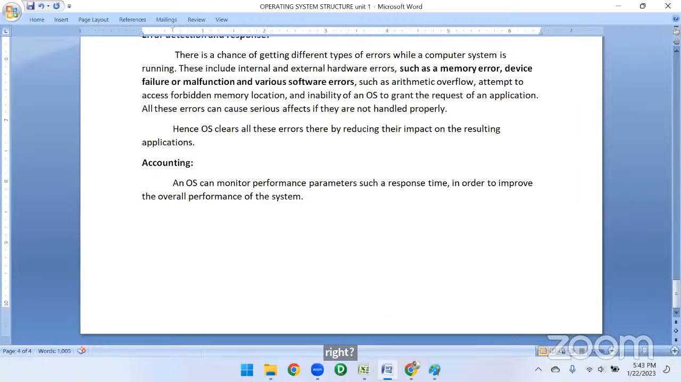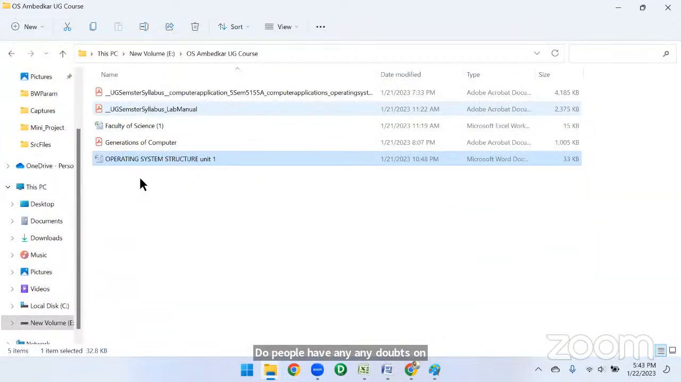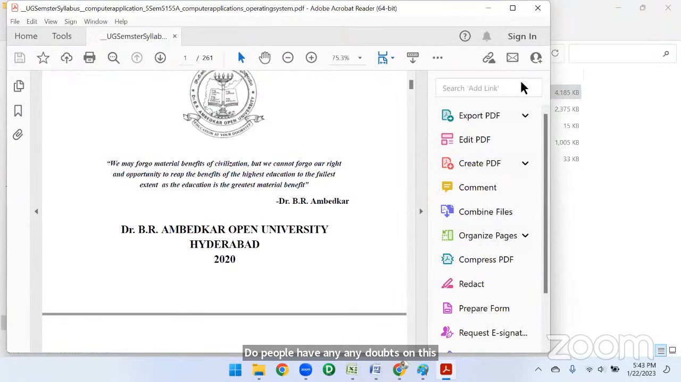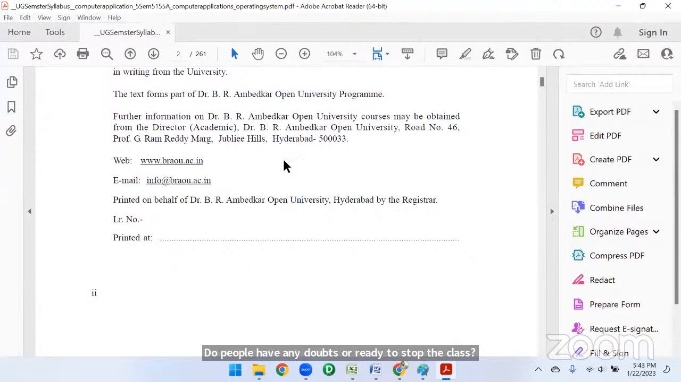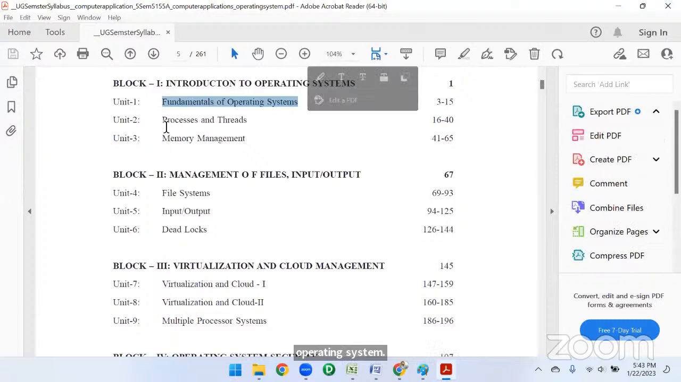Do people have any doubts on this? Do people have any doubts, or shall I stop the class now? So with this we finish the fundamentals of operating system. Next Saturday, we are going to see threads and memory management.